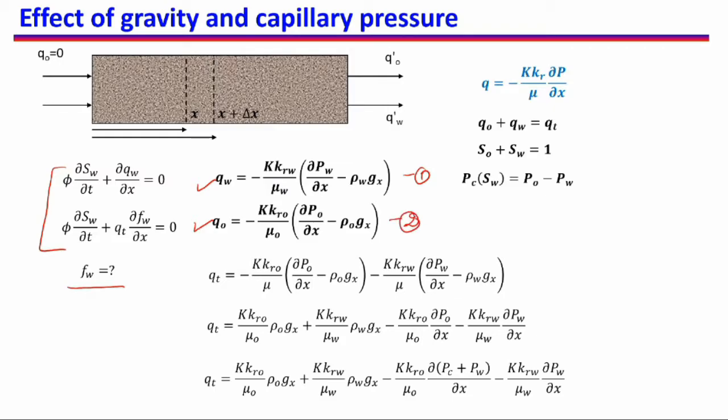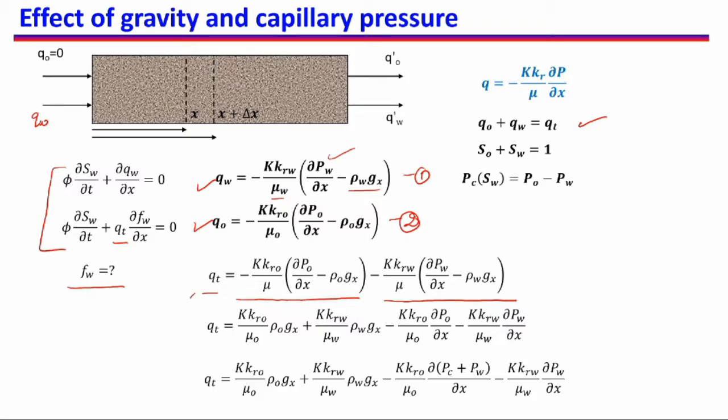Here we have permeability, relative permeability, viscosity, the pressure gradient felt by water and gravity in the direction of flow, and the density of water. Similarly for oil. Now we also know that QO plus QW is equal to QT, and QT does not change with time or space, so we are assuming that QT remains constant. Then QT can be written as a sum of these two. I have just written the sum of equation 1 and equation 2 as QT.